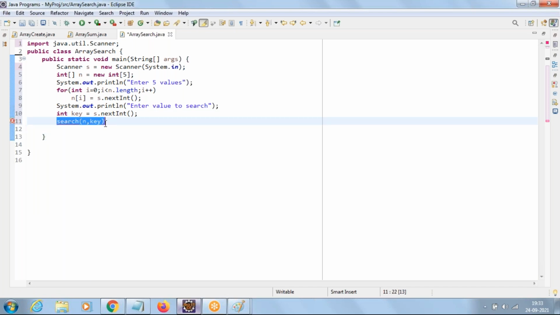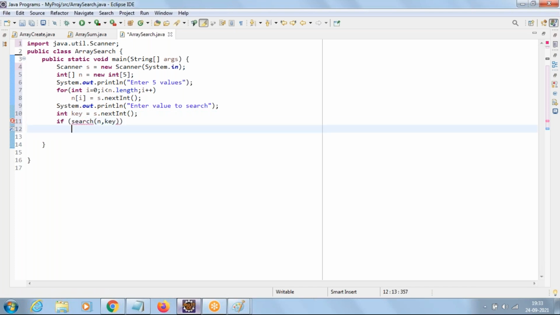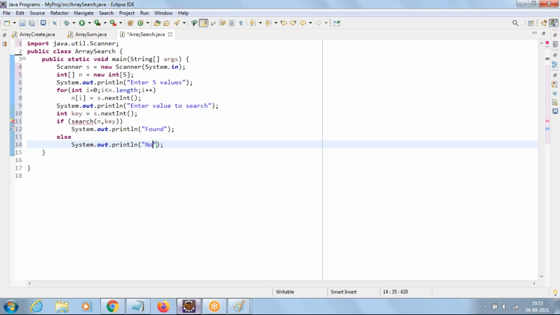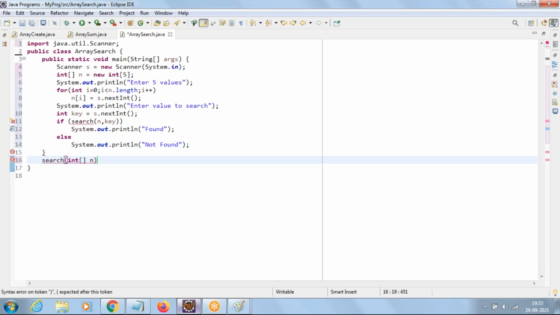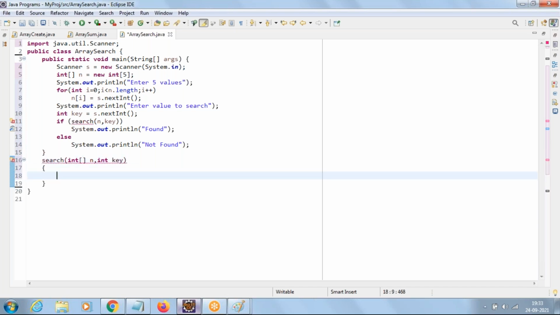If this method is returning true back to us, so call this method in if condition, then we'll go with the message found. If the method is returning false back to us, then we'll go with the message not found. That's it. Now write the method search, which takes 2 arguments. First one is an array and second one is an integer. Now put the logic here.